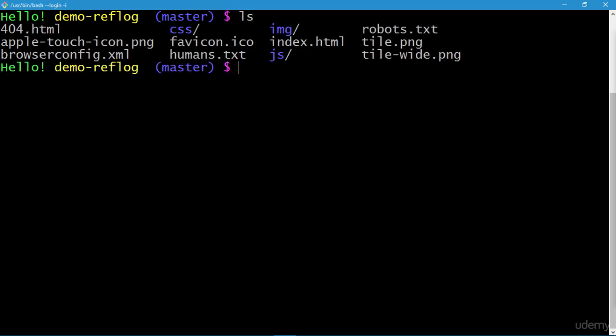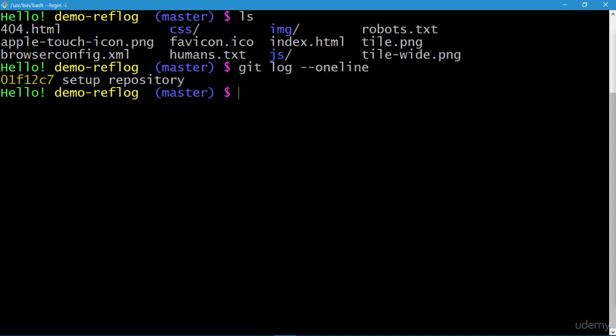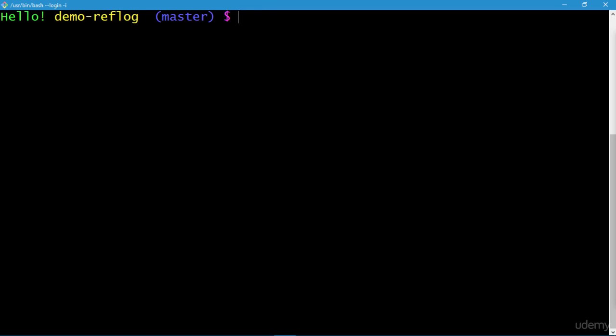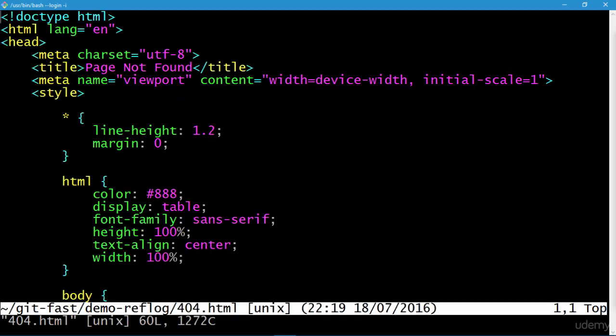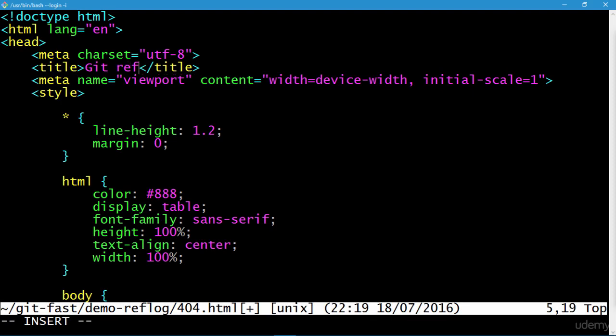Let's check the contents of the directory, and here we have multiple files in the demo reflog repository that I have created for you. So it's a fresh repository. As you can see, if I do git log --oneline, then there is a single entry in the repository which has been used to set up the repository. So I'll simply edit the file 404.html, press enter. I'm in the editor and I'll make a few simple changes. So first I'll change the title to git reflog demo.